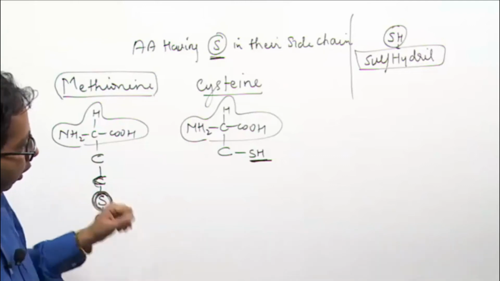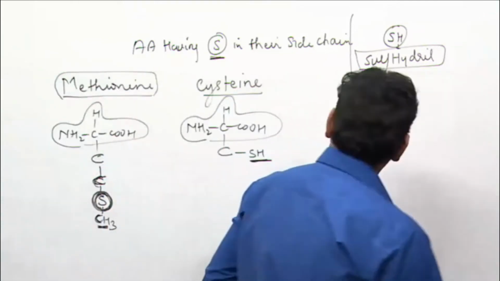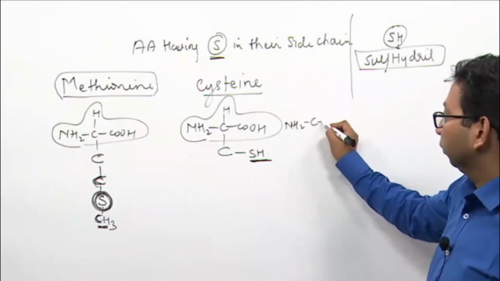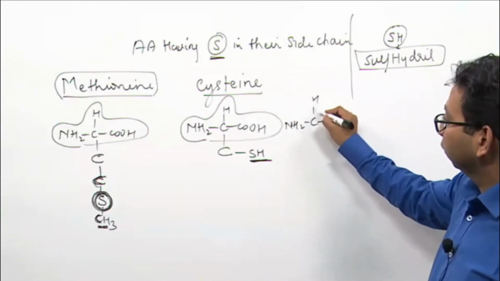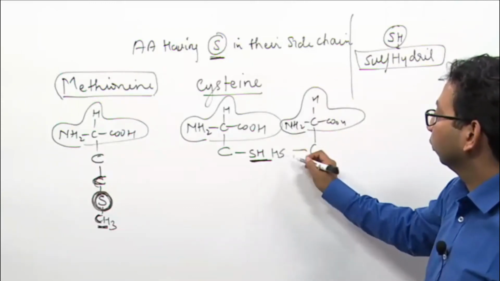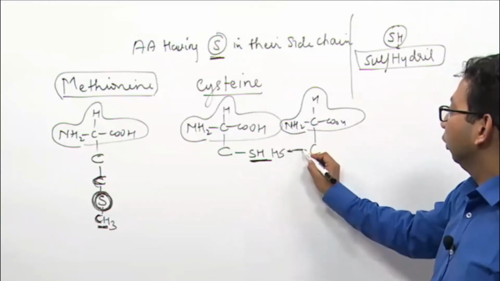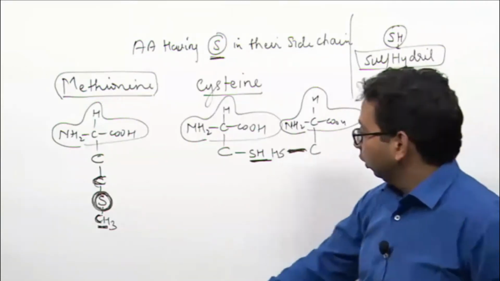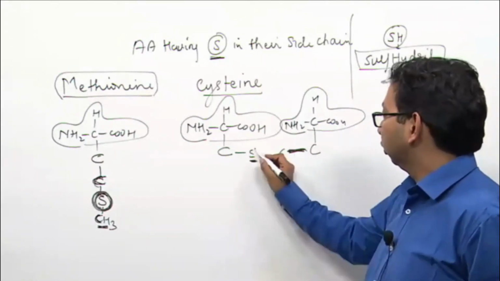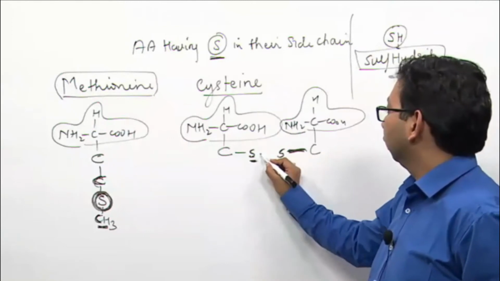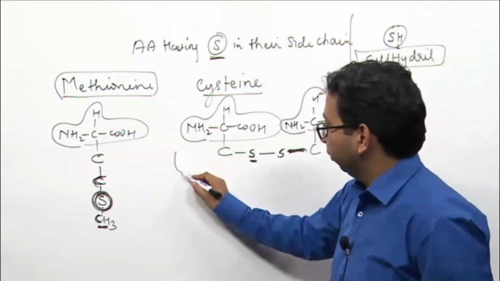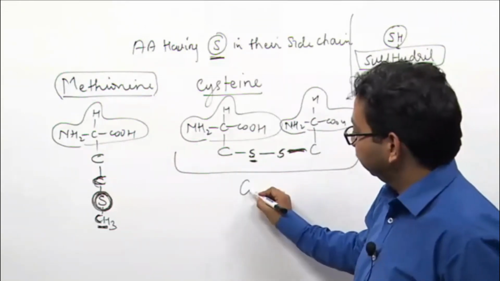Now, two molecules of cysteine: these two hydrogens will be removed to make a disulfide bond, and this dimer you can pronounce cystine.